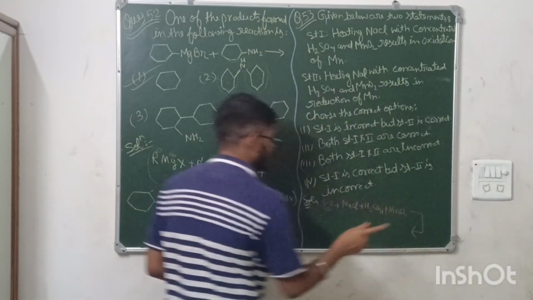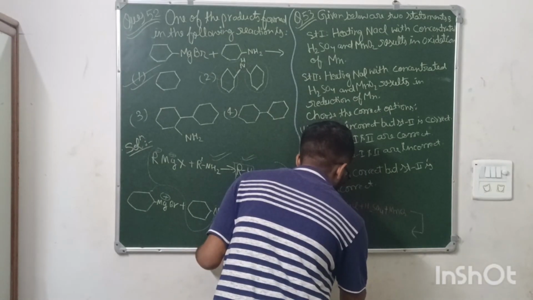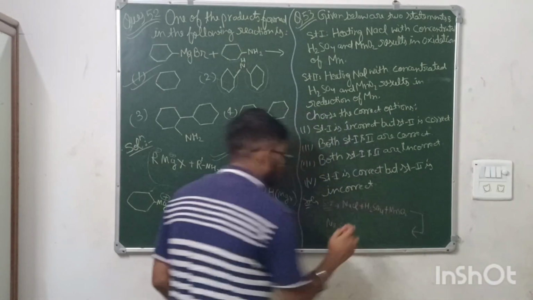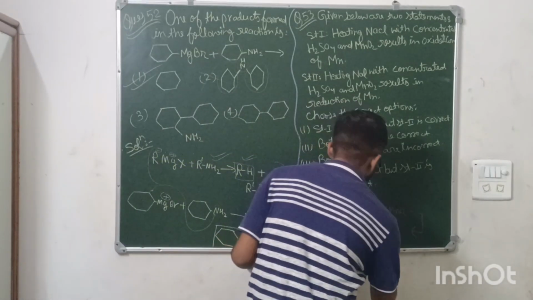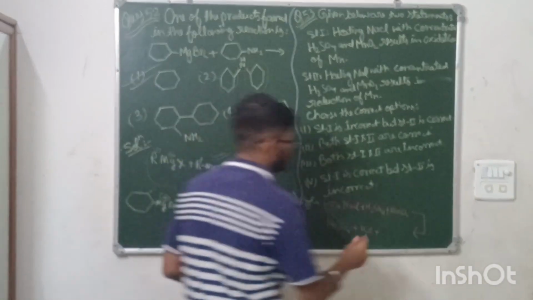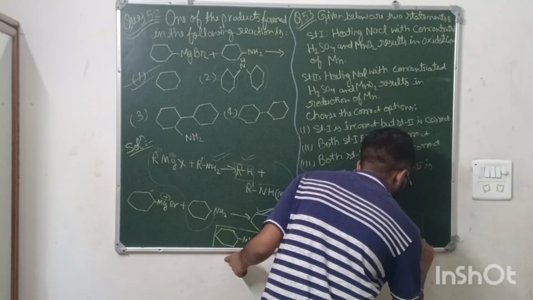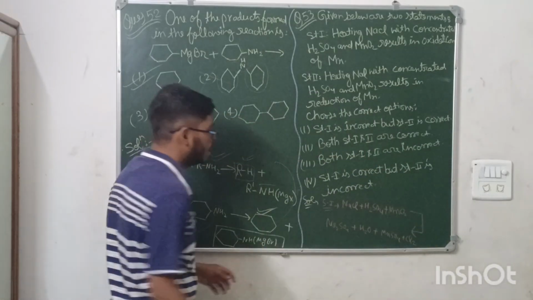What would the byproduct formed be? It is Na2SO4 and H2O, MnSO4 and Cl2.